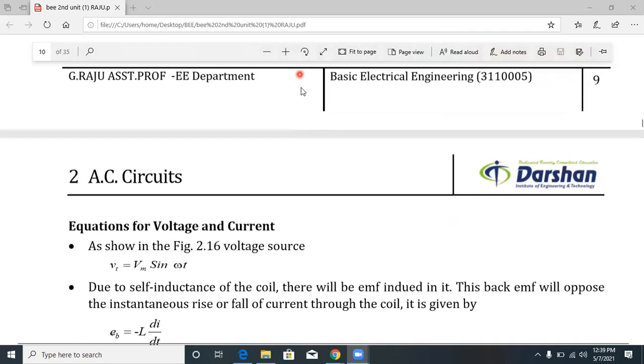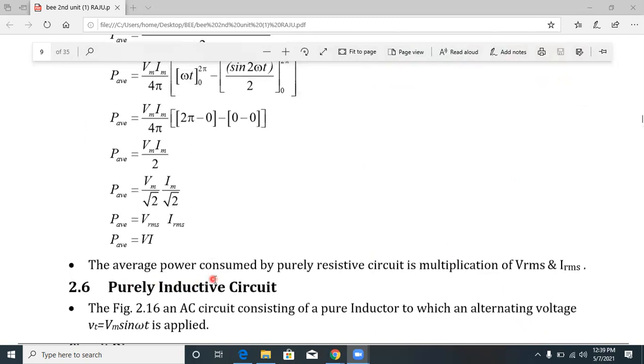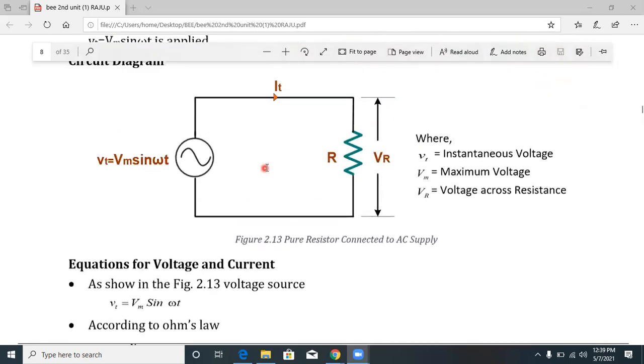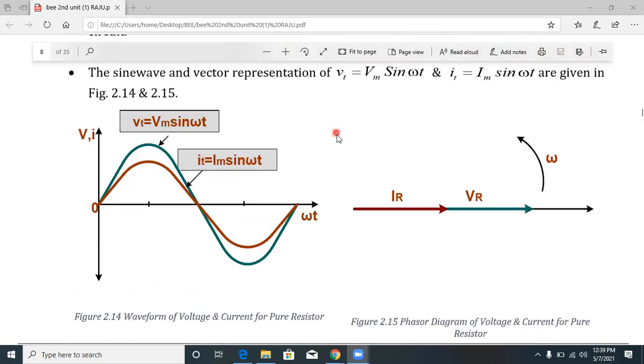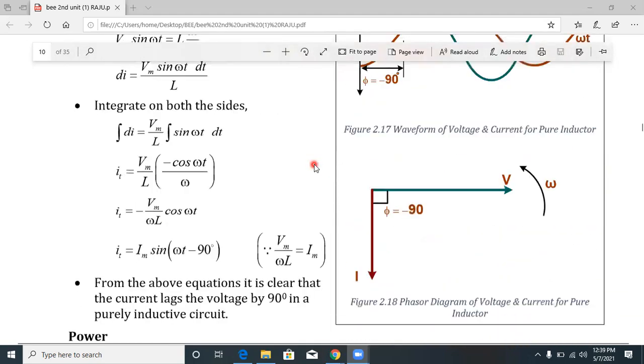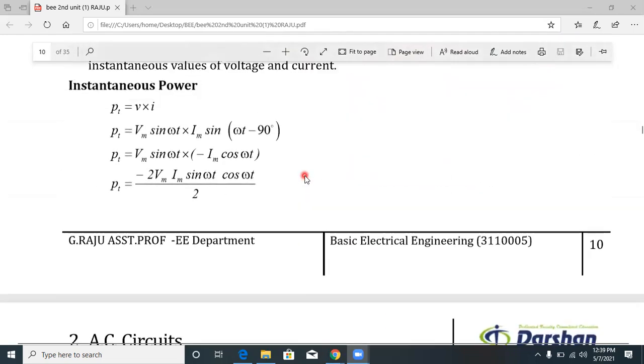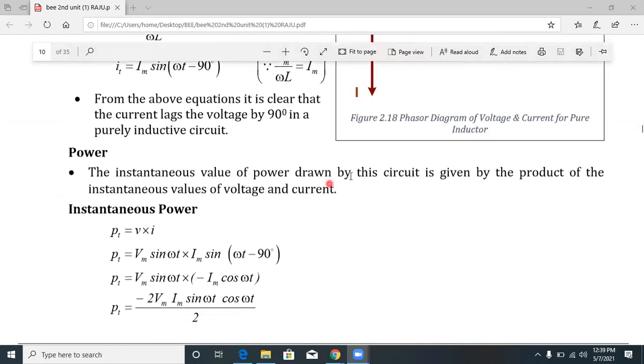The power consumed by the resistor is nothing. The average power consumed by the purely resistive circuit is the multiplication of VRMS into IRMS. In the same way, we have to find how much power is consumed by the purely inductive circuit.